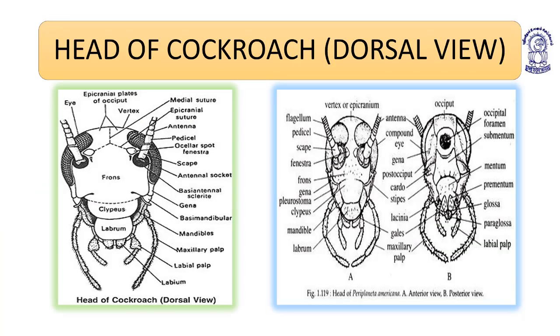You can see this is the lambda-shaped epicranial suture. This part is the vertex. These are the two epicranial plates and the occiput. There is an ocellar spot or fenestra. This one.